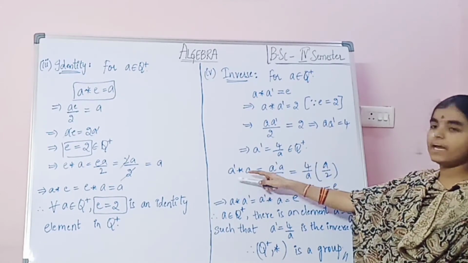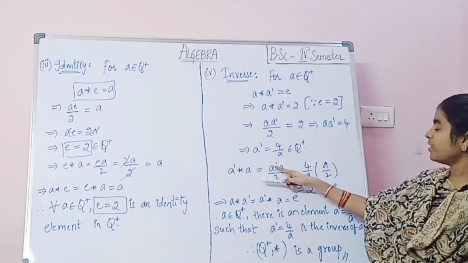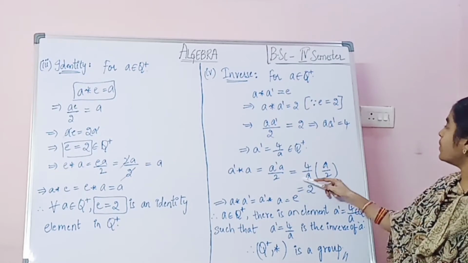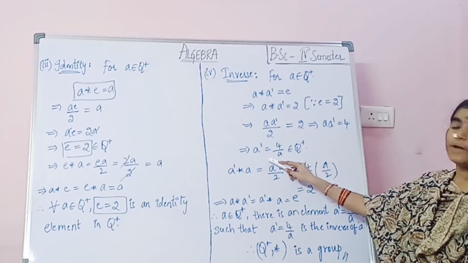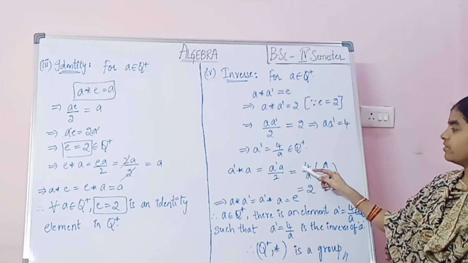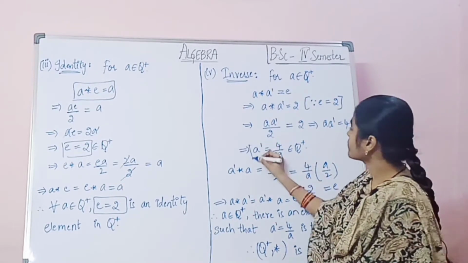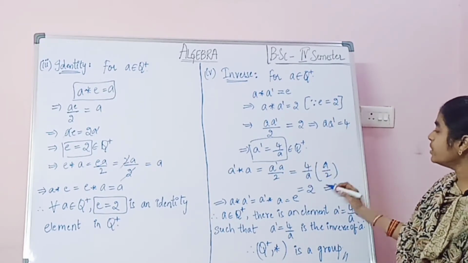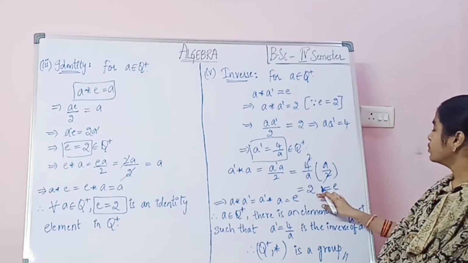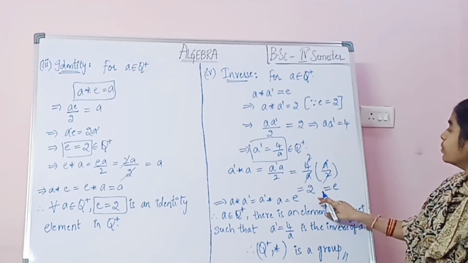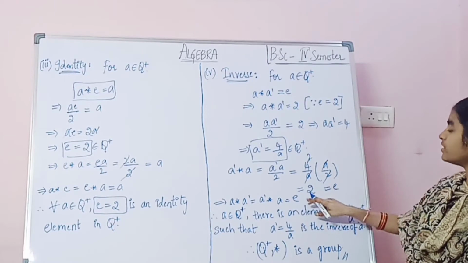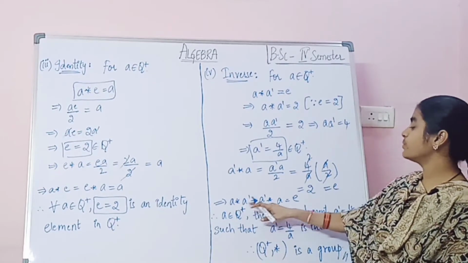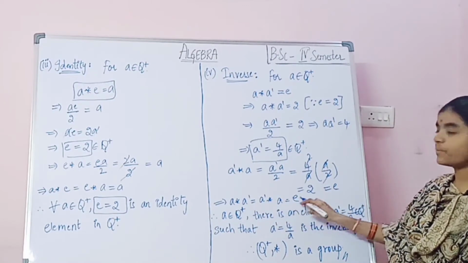Now similarly a dash star a equals a dash into a by 2. What is a dash here? 4 by a. So 4 by a into a by 2 equals 4 by 2. Both a's are cancelled. So what is remaining here? 2. 2 means e equals 2, so in the place of 2 we write e. So that implies a star a dash equals a dash star a, both are the same, equal to e.